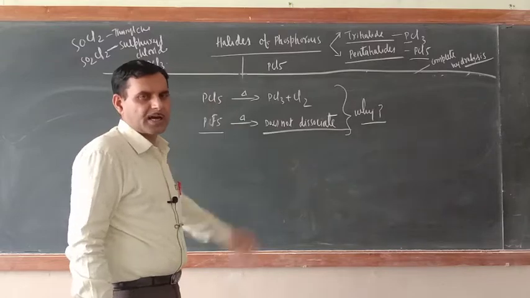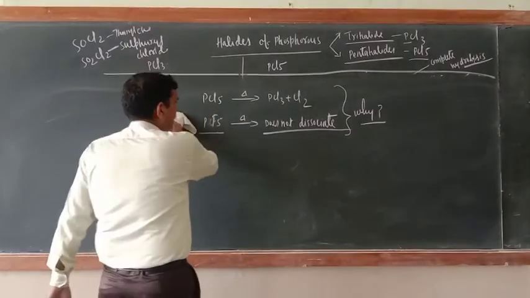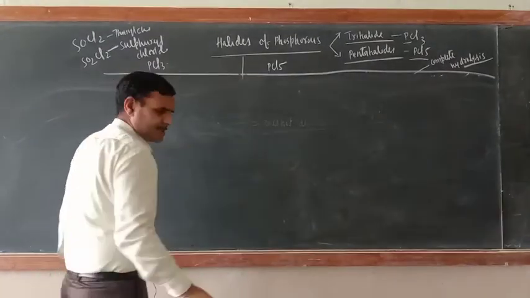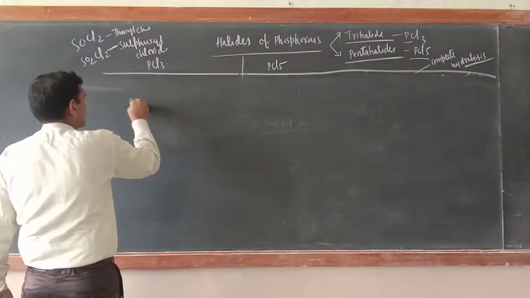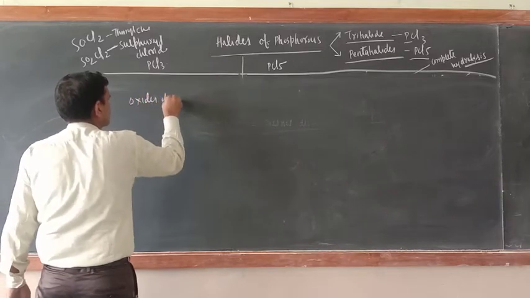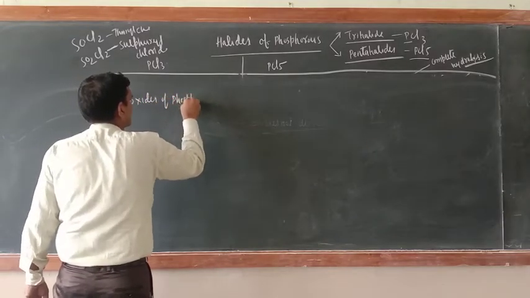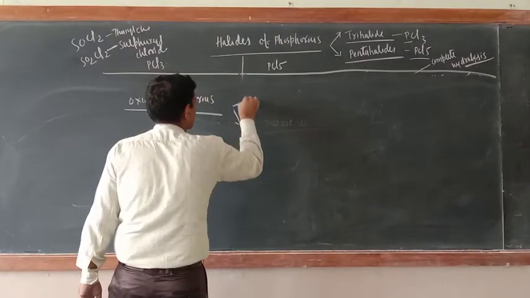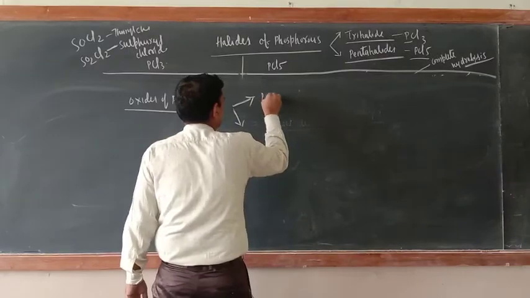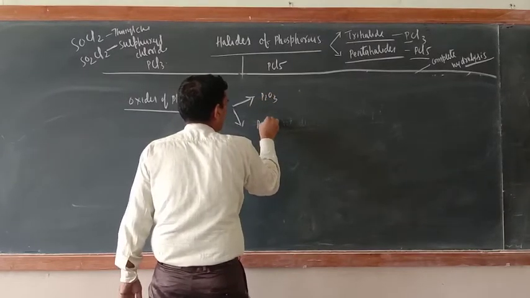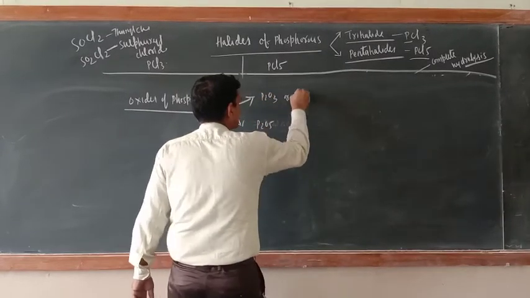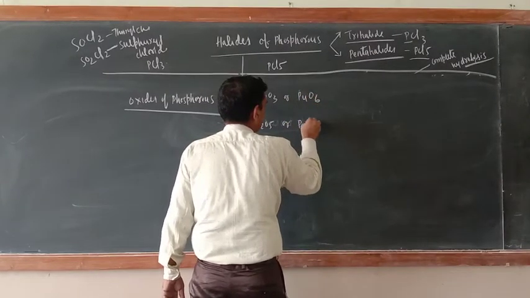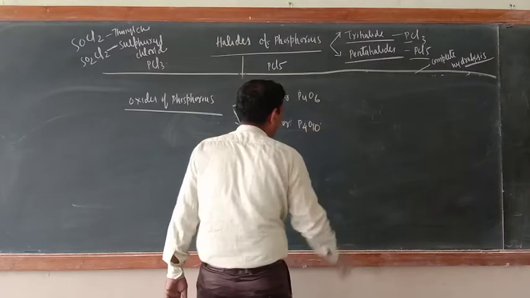See those questions again. Now another compounds of phosphorus are the oxides of phosphorus. Two types of oxides of phosphorus are there: P2O3 and P2O5. The dimer of this one is P4O6 and the dimer of the other is P4O10.